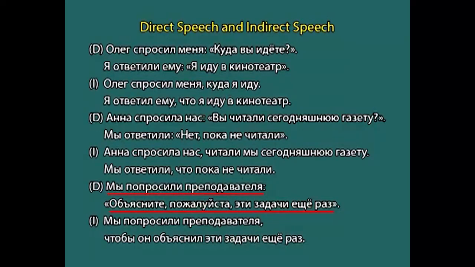So, we use the conjunction shtobi and then the verb in the past tense. Mi paprasili pripadava achalya shtobi un abisnil echi zadachi ishuras. So, here we are using the conjunction shtobi and we change the verb into the past tense. So, this is how we change the direct speech into indirect speech.